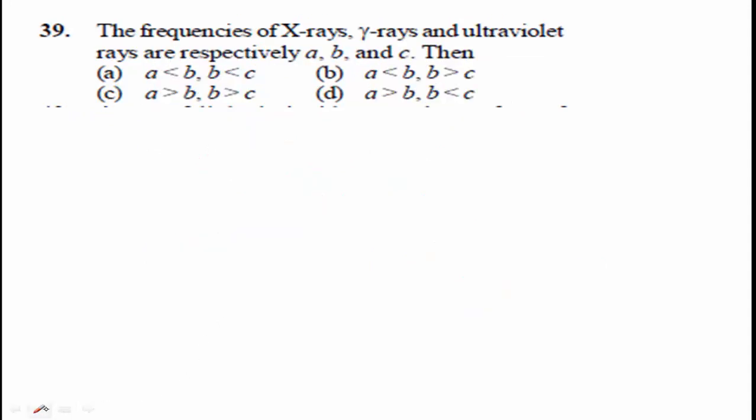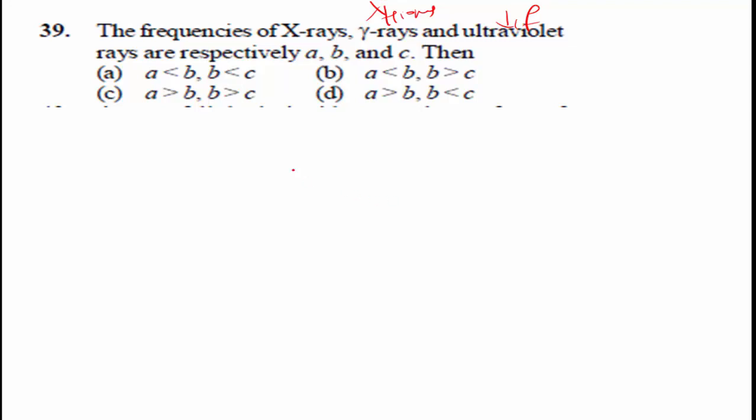Then question number 39. The frequencies of X-rays, gamma rays and ultraviolet rays are respectively A, B and C. Here gamma rays have the lowest wavelength and highest frequency among them, while ultraviolet rays have the highest wavelength and lowest frequency.